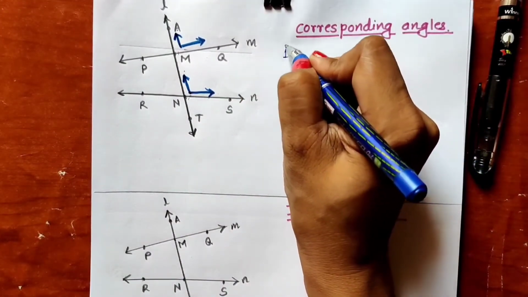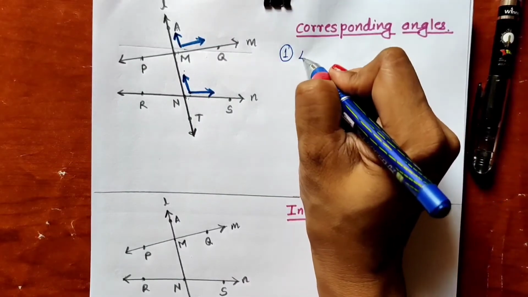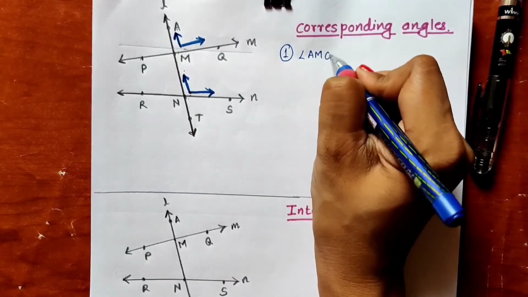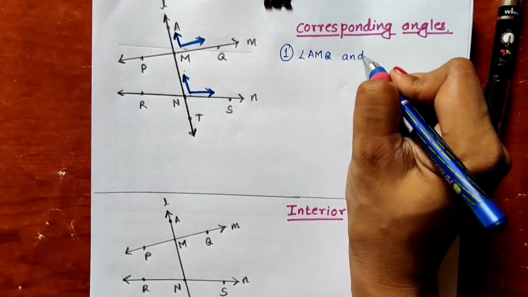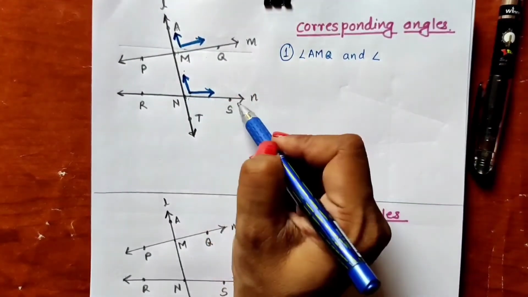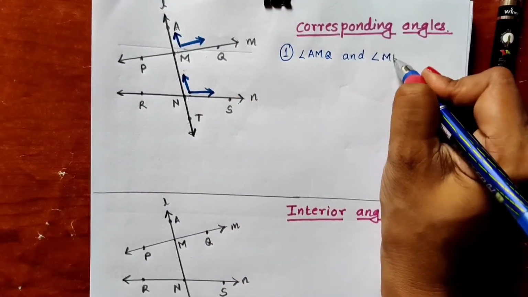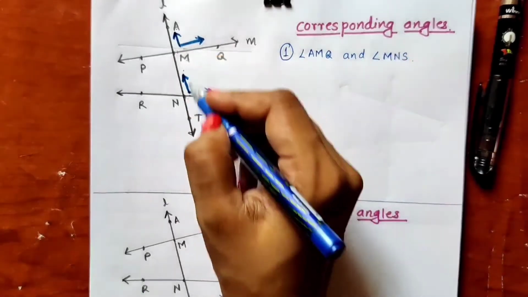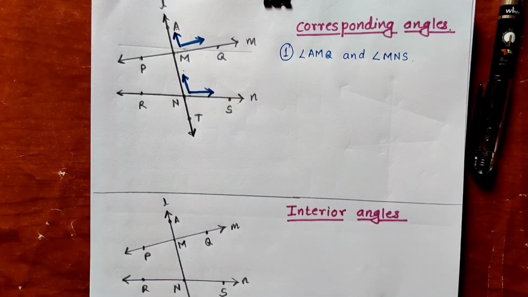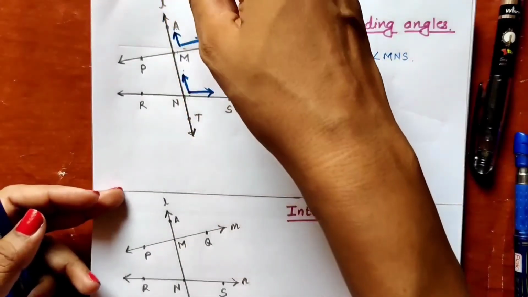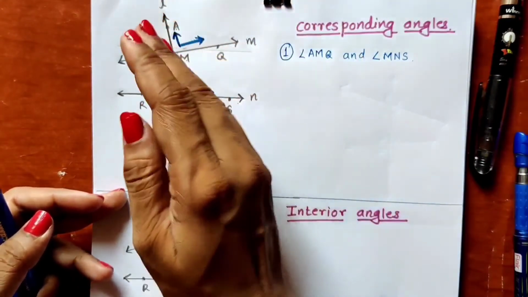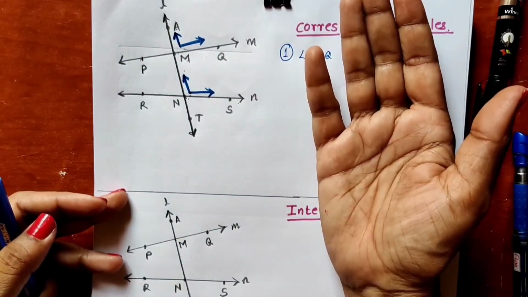Which is the pair of corresponding angles? The first pair we are getting is angle AMQ and angle MNS. So in this way, the first pair we have got is in the upward direction of the transversal and on the right hand side of the transversal.